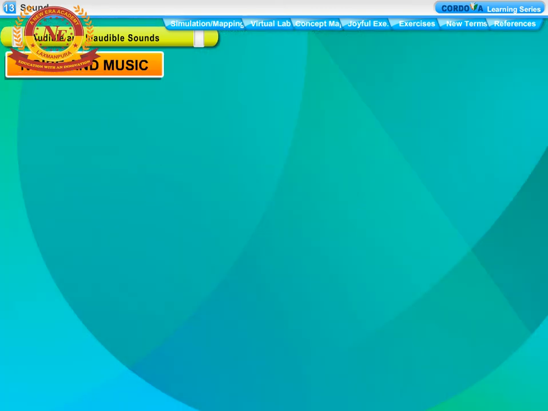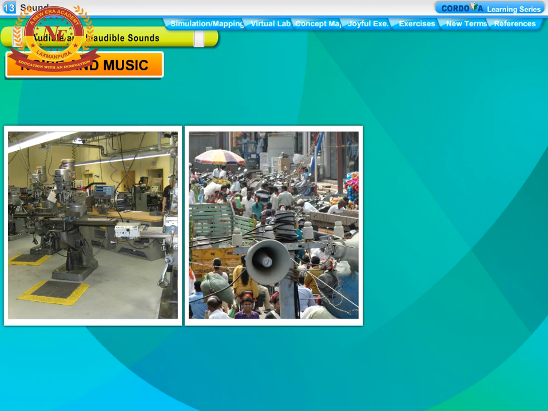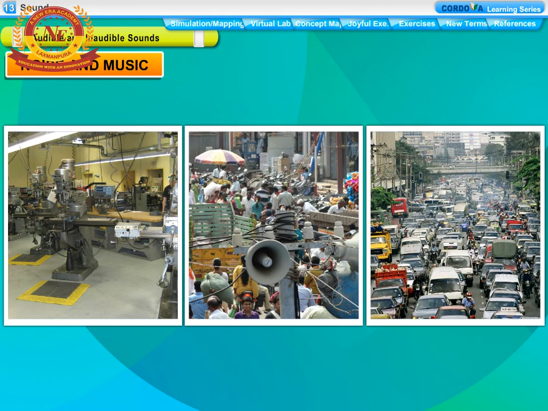Noise and music. We hear different types of sounds around us. Sounds produced by machines in a factory, loudspeakers during functions, and moving vehicles produce unpleasant effect to our ears and mind. Unwanted, unpleasant and very loud sounds are called noise.